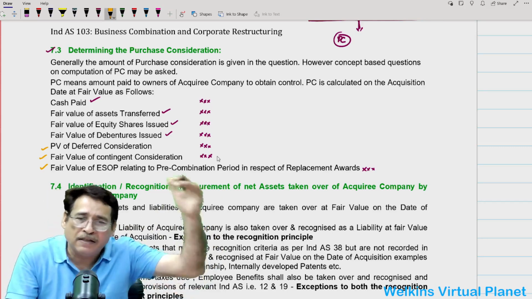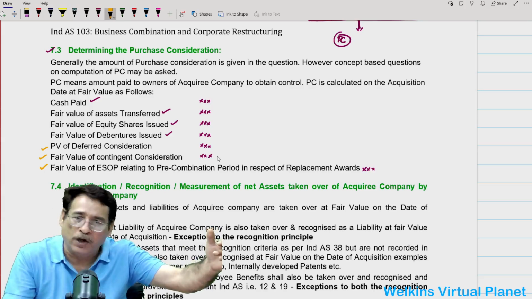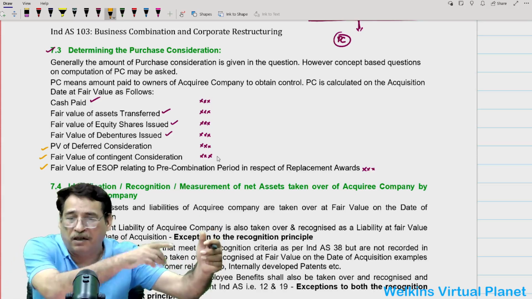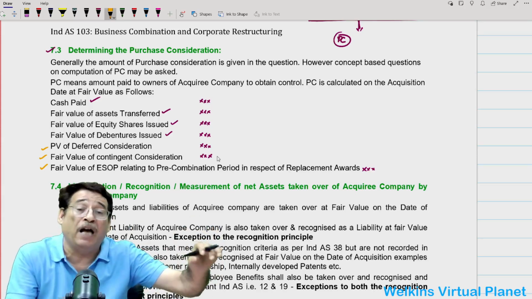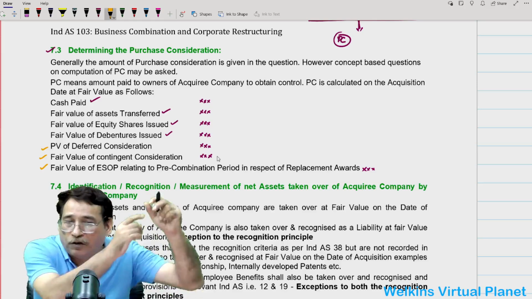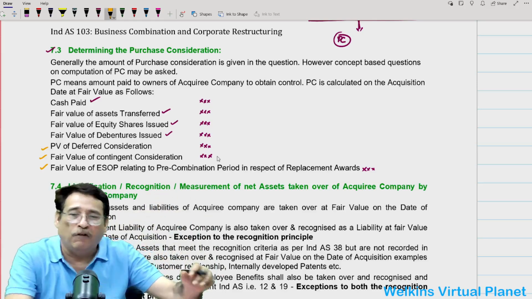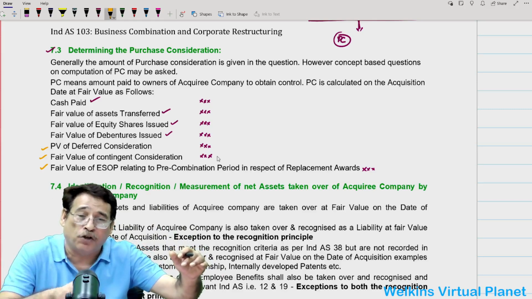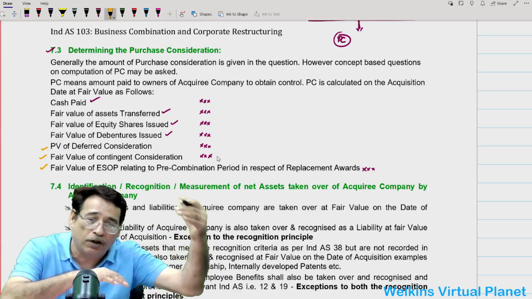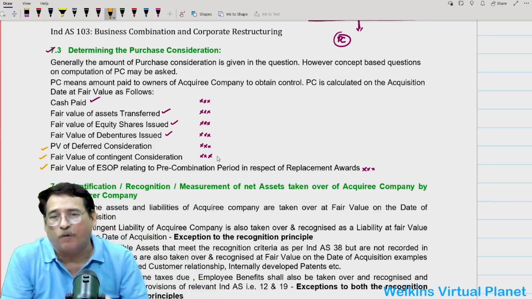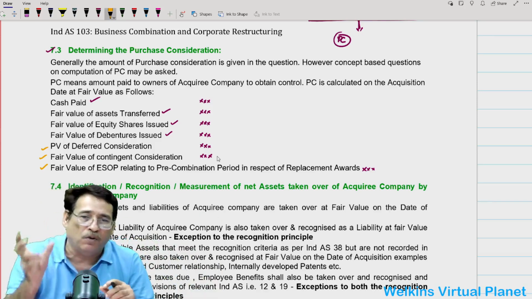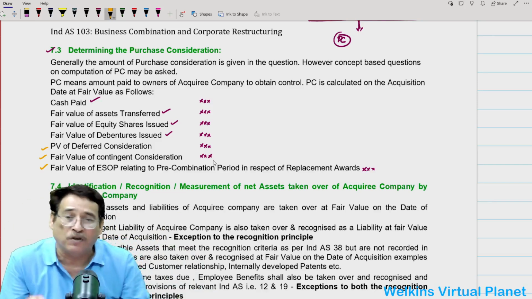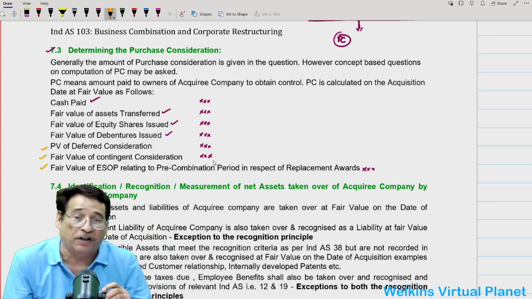Correct? And let us say after 2 years, today I have included it as a part of purchase consideration, and after 2 years, let us say the target is achieved. If the target is achieved, then I am going to make them the payment. But if the target is not achieved, then the provision which I made on the date of acquisition, because now 2 years have gone by, I will take back to my profit and loss account. Is it clear to you or not? But we will talk about all these concepts later on, as I told you. And for lots of questions I have kept separate sections. Is it clear to you?